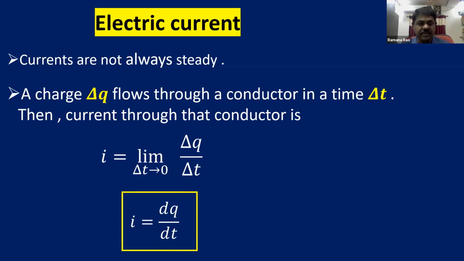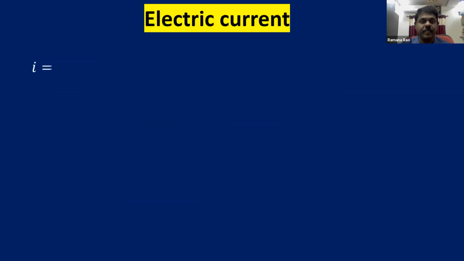So this is the definition of the current when the current is not steady. Instantaneous current is dq by dt, the rate of change of charge with respect to time. And I is equal to q by t is the formula for the average current.